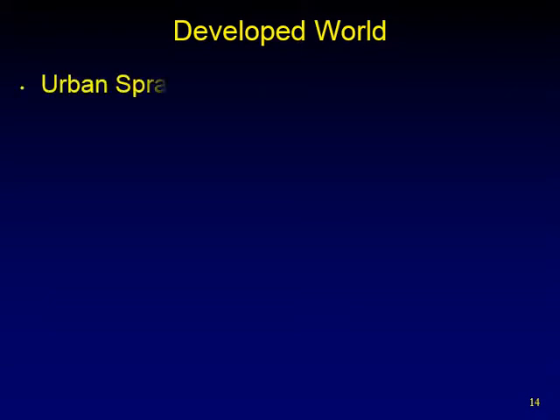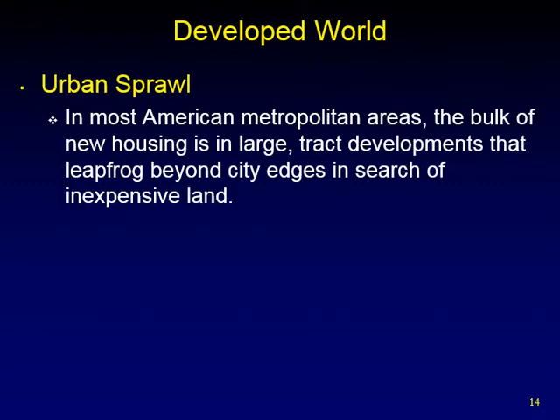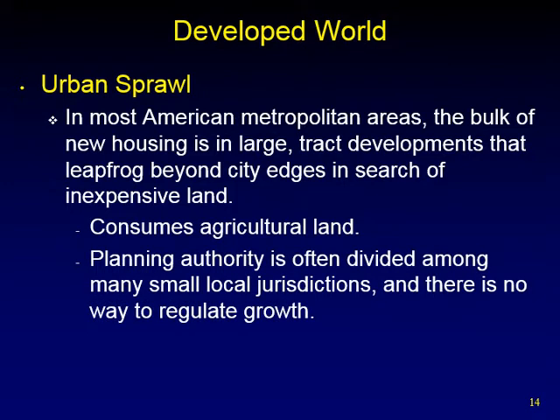Developed world. Even developed countries are not without problems associated with urbanization. One issue is urban sprawl. As people move to urban locations, housing prices tend to rise. To make houses affordable, houses are built further and further outside of the urban centers because land is less expensive and easier to find. This increases the associated footprint of the urban area. Because these areas are often outside of a city's jurisdiction, regulatory authority is often less than in the city. This also leads to other issues such as increased driving, congestion, and the need for more roads.